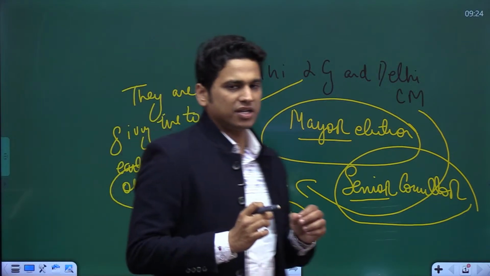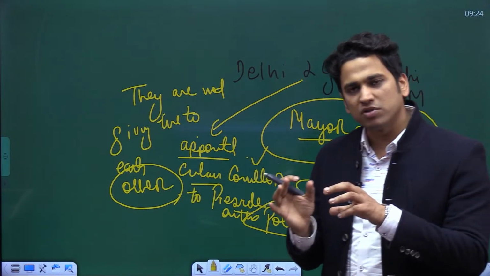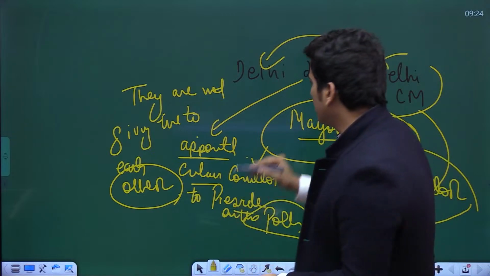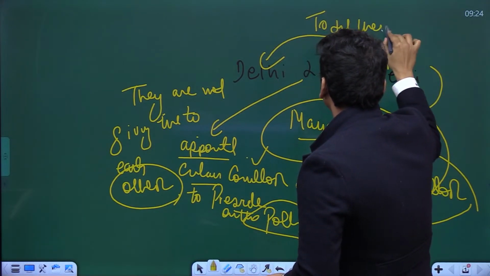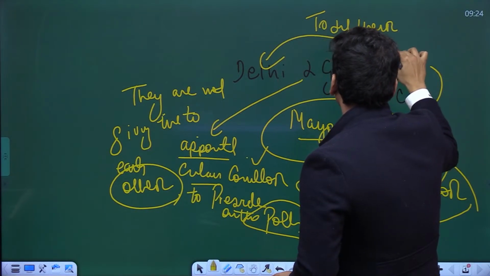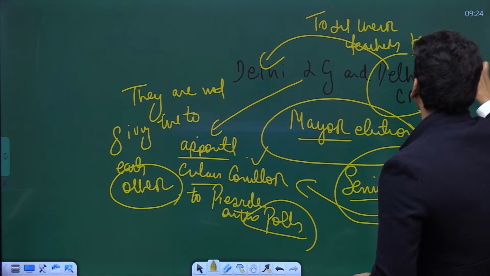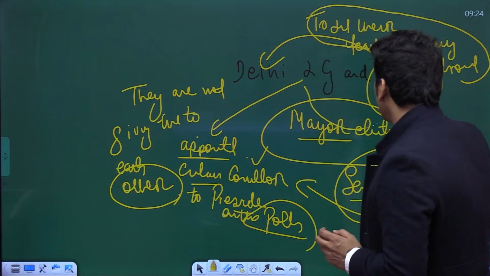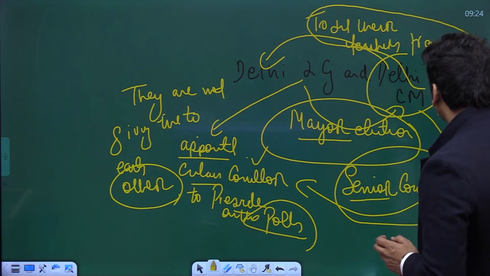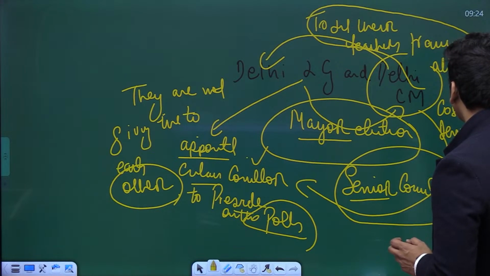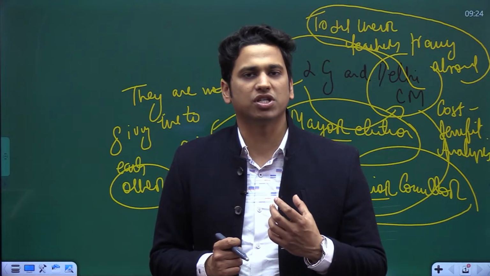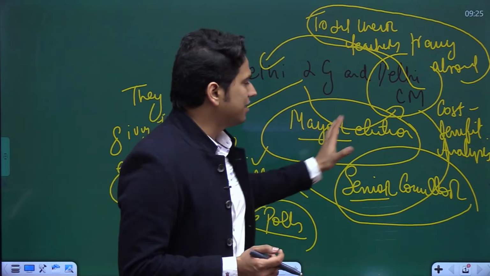And the third thing we have to understand, that there was a proposal that was being sent by Delhi CM to Delhi Lieutenant Governor, so that they are able to send their teachers for training abroad. But this proposal was not passed by Lieutenant Governor, but was sent again back to Delhi CM in order to check the cost benefit analysis. As a result, one thing we are able to understand from this whole crux of this situation, that they are not on the same page, LG and the Delhi CM.